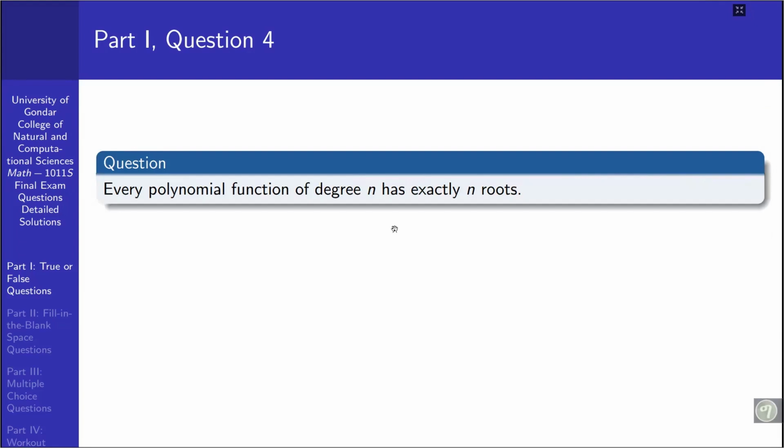Question number 4. Every polynomial function of degree n has exactly n roots. Here, the word exactly is very important. That means it says every polynomial function of degree n has exactly n number of roots, or simply n roots.